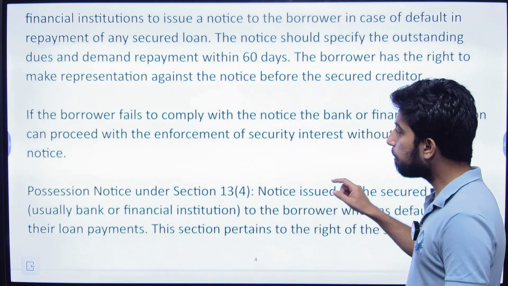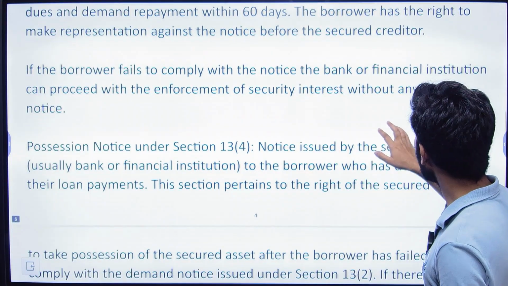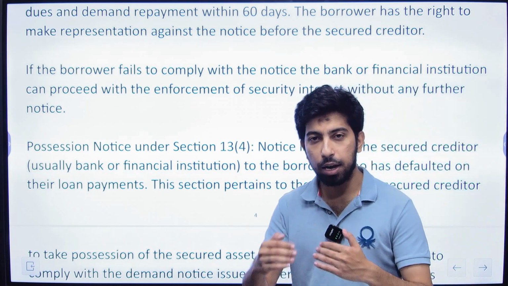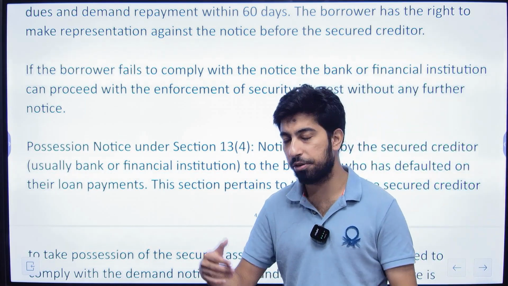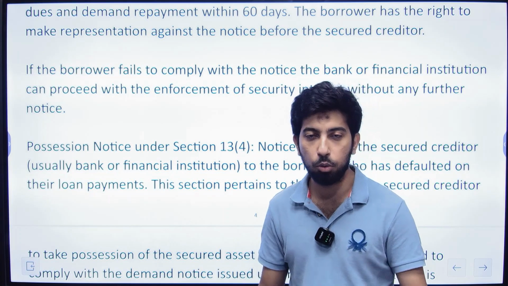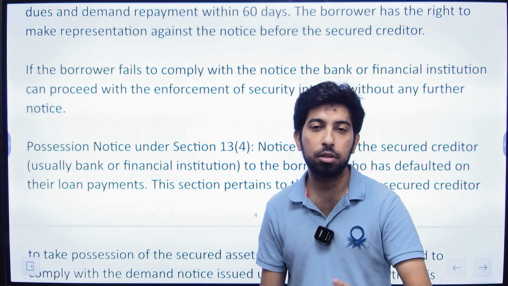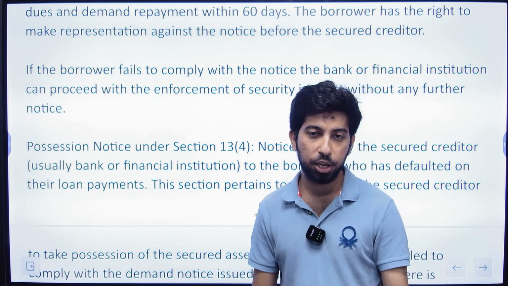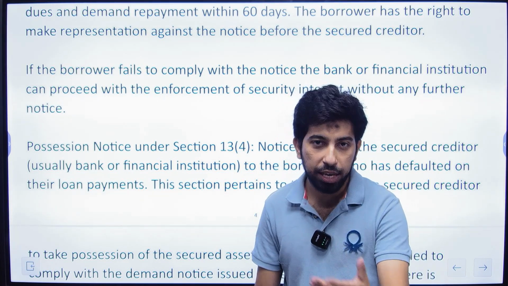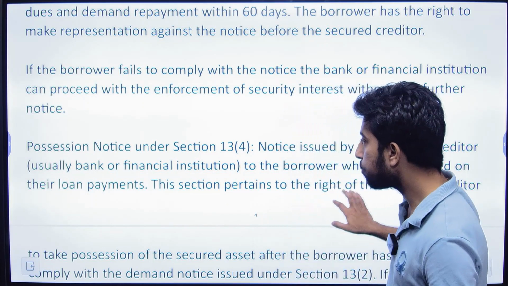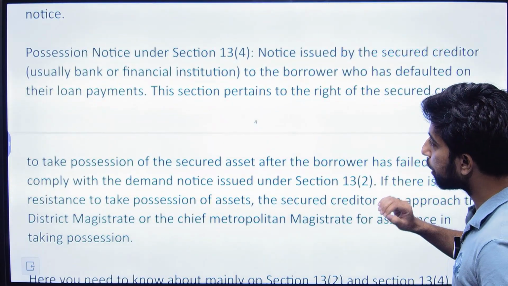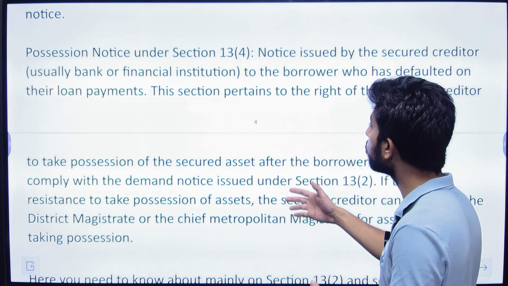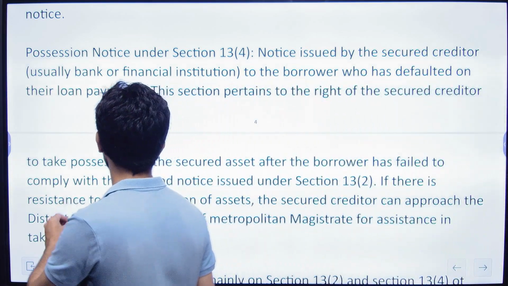Okay. If the borrower fails to comply with the notice, the bank or financial institution can proceed with the enforcement of security interest without any further notice. If this period of 60 days expires and he fails to reply or fails to repay the loan, then the bank or financial institution can move ahead and encash the security interest, whatever has been mortgaged with such bank or financial institution. Possession notice under Section 13(4). Notice issued by the secured creditor, usually a bank or financial institution, to the borrower who has defaulted on their loan payments.